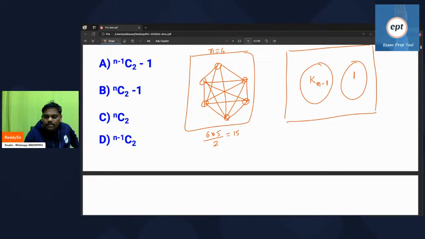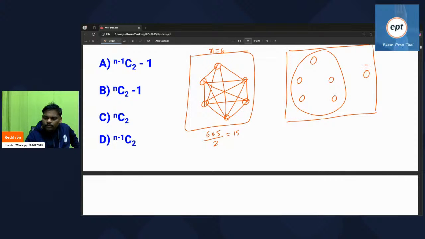But the question here is, you want to make the graph disconnected with maximum edges. When you say maximum, complete graph required. So you take 5 vertices, and one vertex outside. If you observe clearly here, it became K5, with K6 before. So here 5 vertices, every vertex degree 4, by 2: 20 by 2, 10 edges.